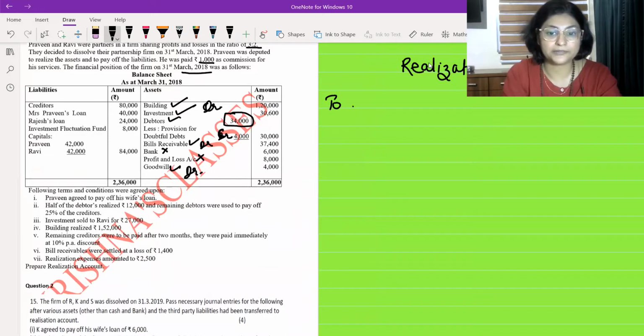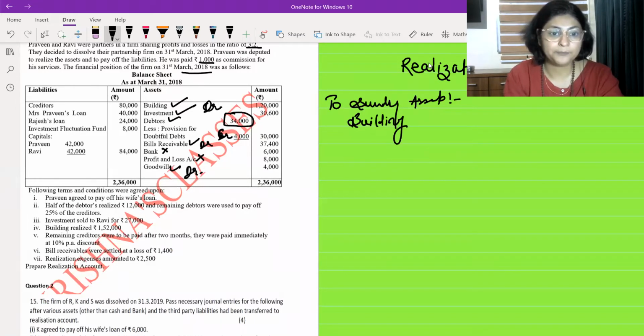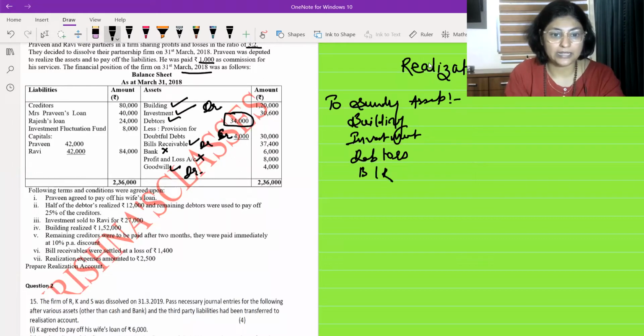So I'm just simply writing to sundry assets. My motive today is to do the maximum questions possible. I'm going to write all these assets one by one: building, and you all have to do this along with me. Investment, debtors, then bills receivable, and goodwill.